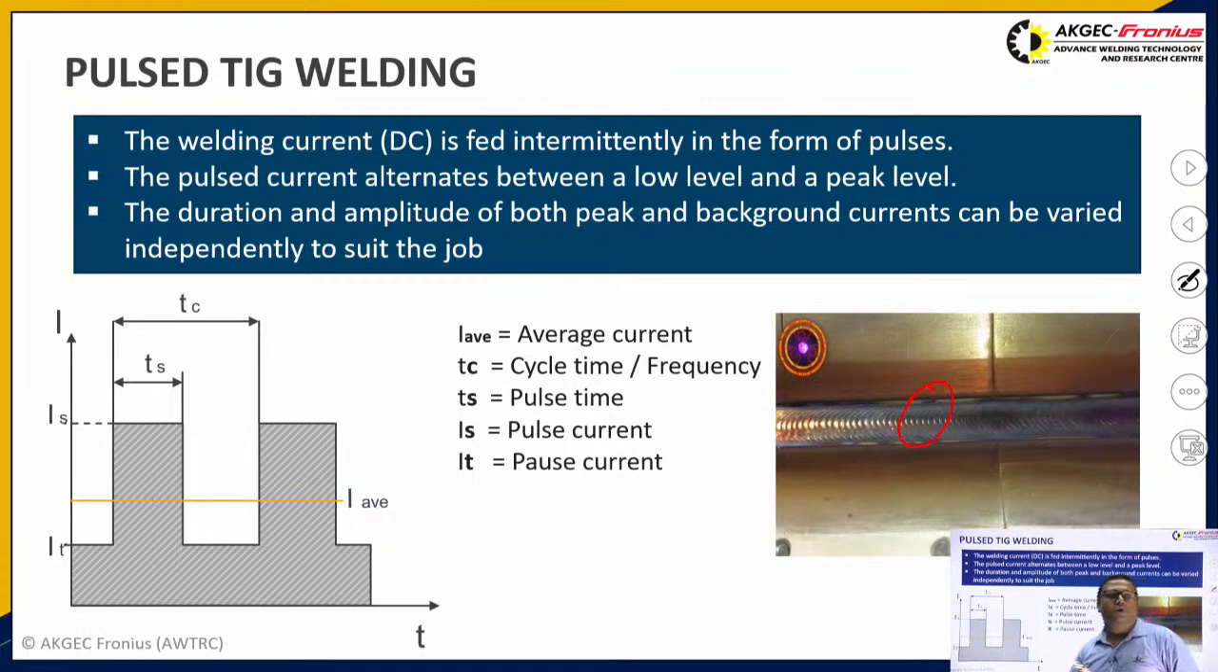And the main advantage of pulse TIG type of power source is that we can also do overhead welding with the help of pulse TIG, as it is very convenient to control the welding current. That's why it is generally used for overhead welding operations.